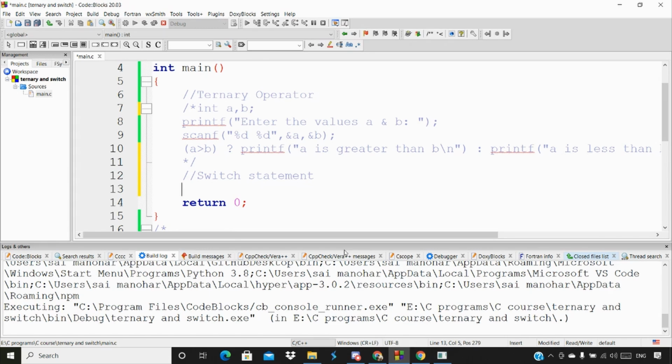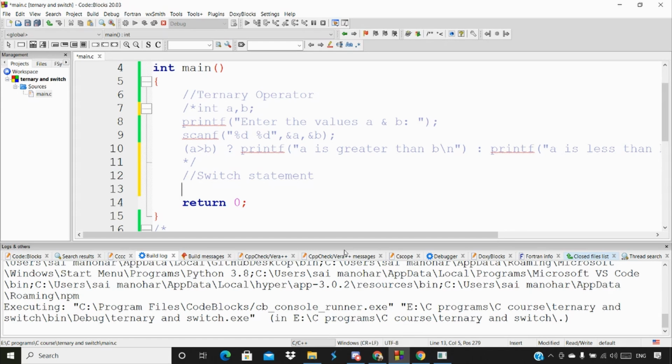So what exactly is a switch statement? A switch statement tests the value of a variable and compares it with multiple cases. Once the matching case is found, the block of statements associated with that case is going to execute. By this definition, you might assume it's a kind of else if block. Yes, of course it's a kind of if case, but there is a difference in how it executes.